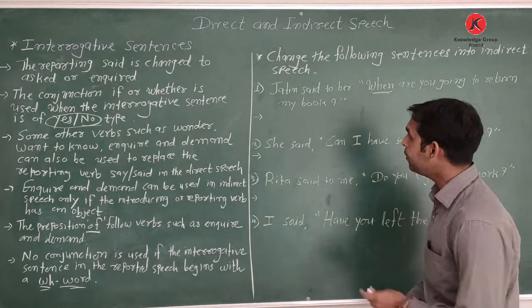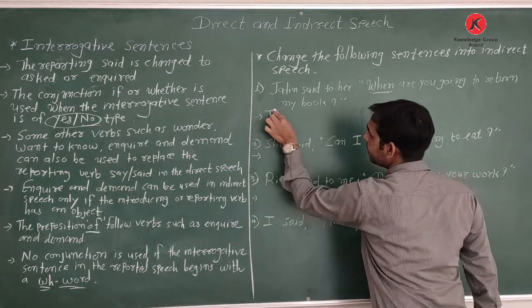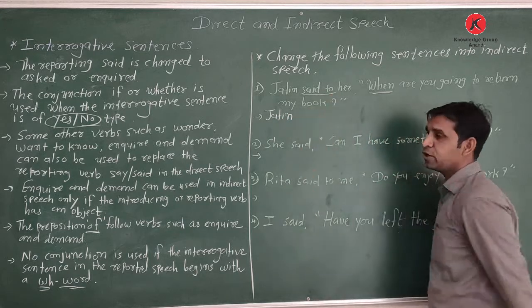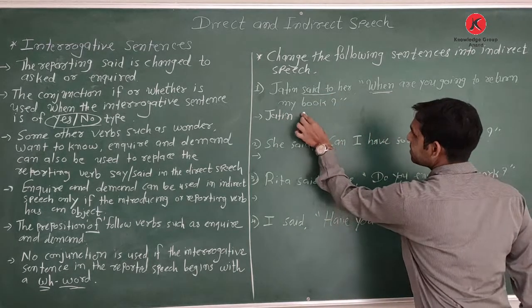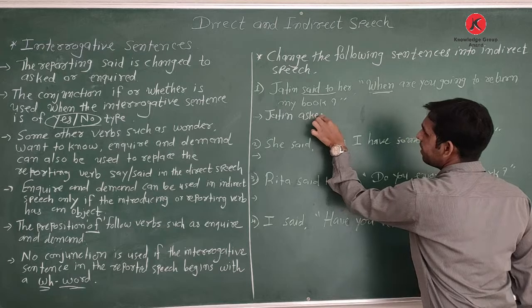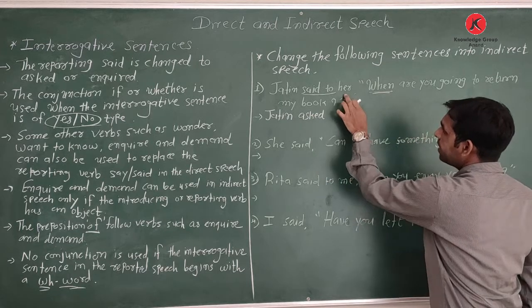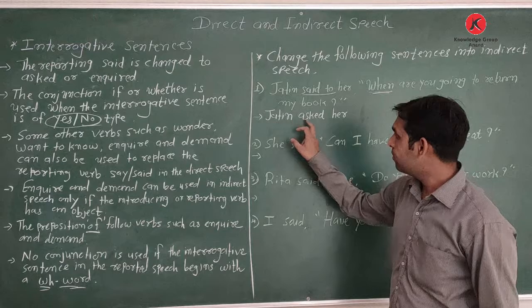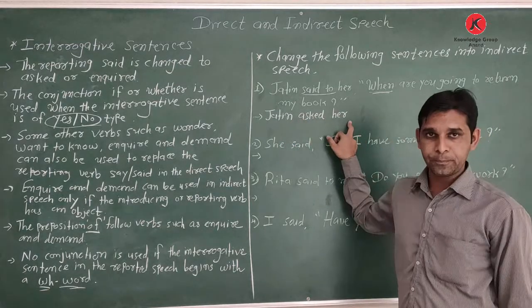We write the speaker name Jatin, then change said to into asked. Then the listener: Jatin asked her.